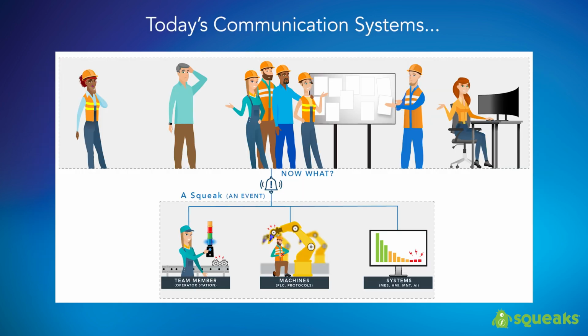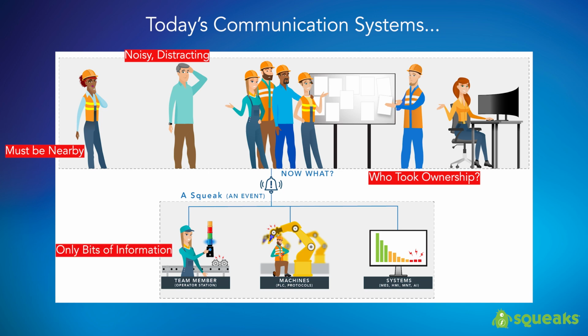Before SQUEAKS, conventional communication devices presented significant shortcomings where efficiency matters. Among these, team members must be in proximity of the warning lights or alarms. Unclaimed or unnoticed alarms disrupt workers and impede team focus. The details are inadequate. The alarms provide only limited bits of information through an open-loop communication process that allows no ability to share feedback. And team leaders are relegated to conducting meetings around antiquated paper-based boards displaying information that is often outdated.